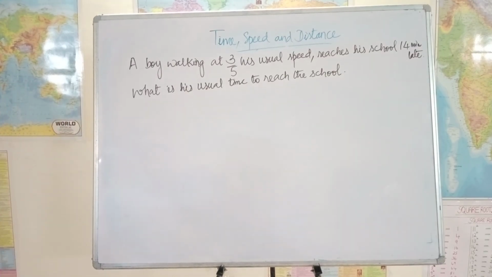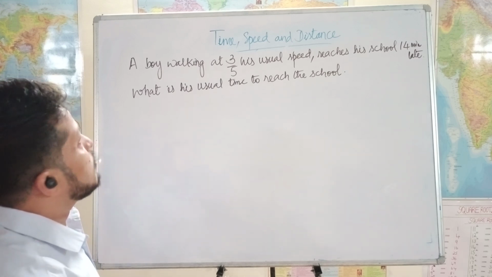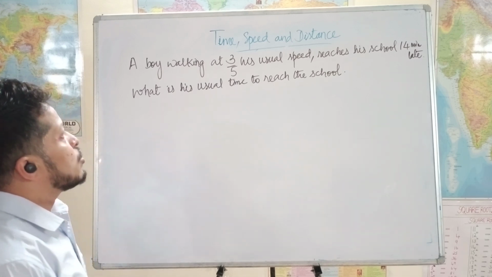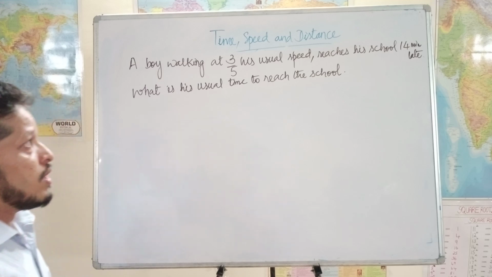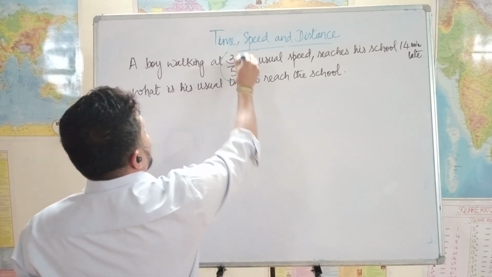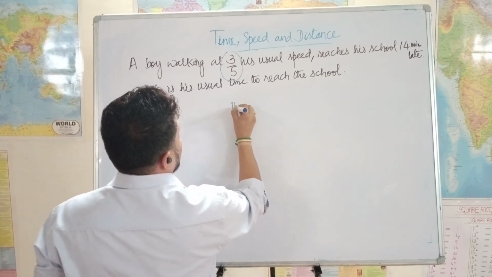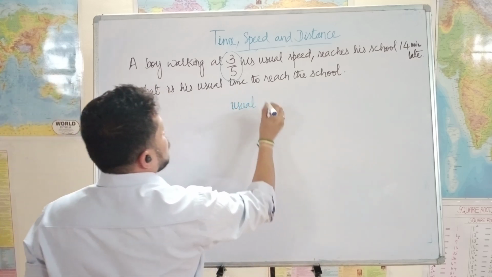We have a question here. A boy walking at 3/5 of his usual speed reaches his school 14 minutes late. What is his usual time to reach the school? See, now we have the speed ratio. Let's say usual and now.